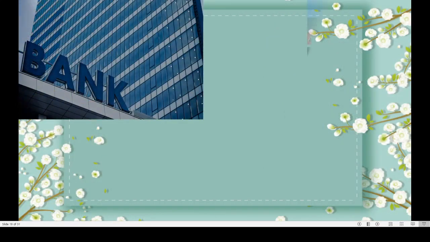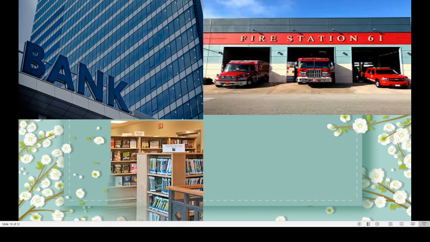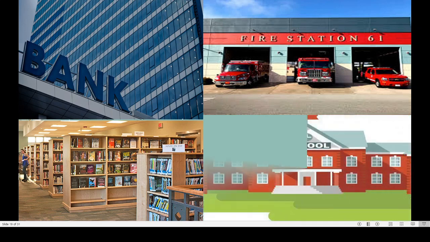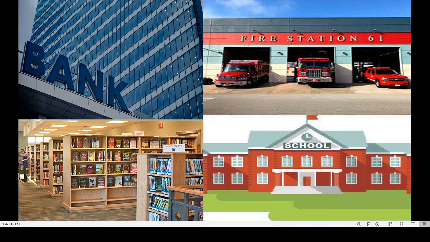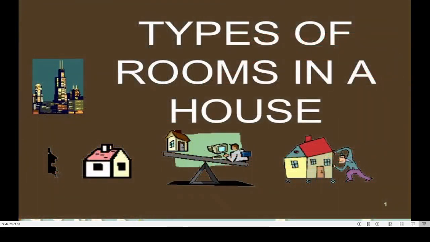See, this is a bank. We can see library. We can see fire station. We can see malls and schools, post office, right? Stock exchange. You can see different types of buildings.